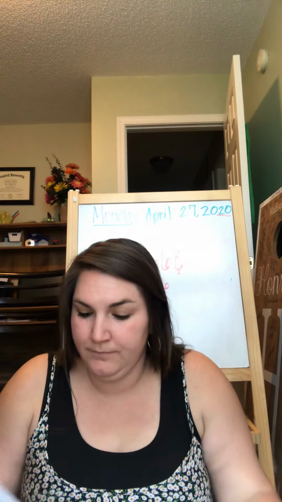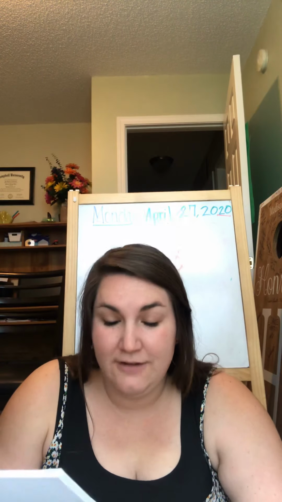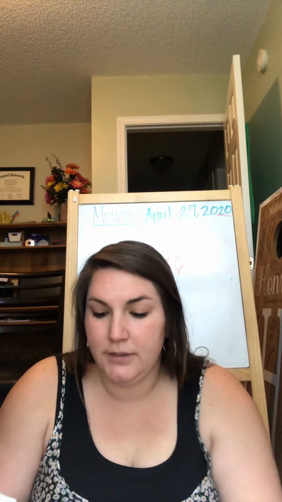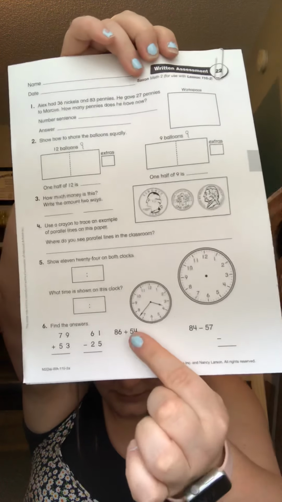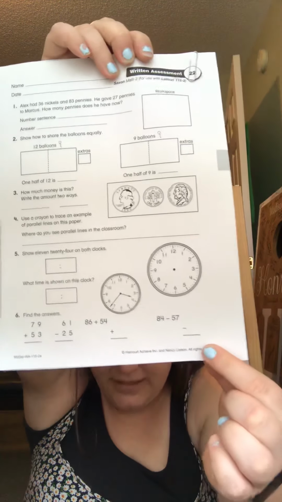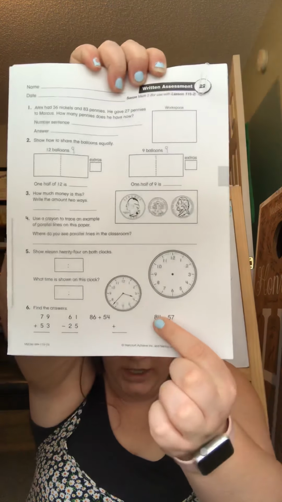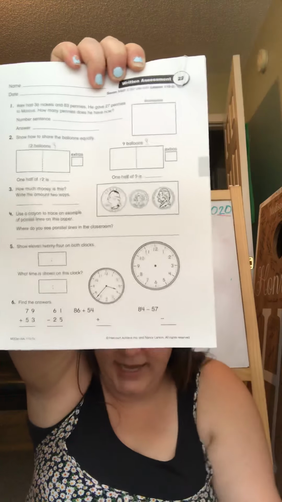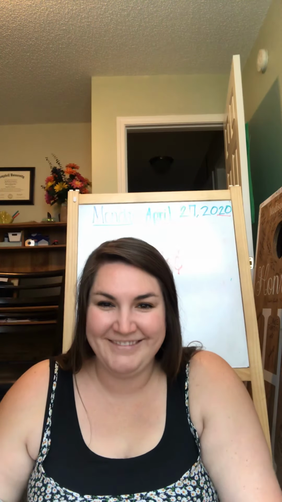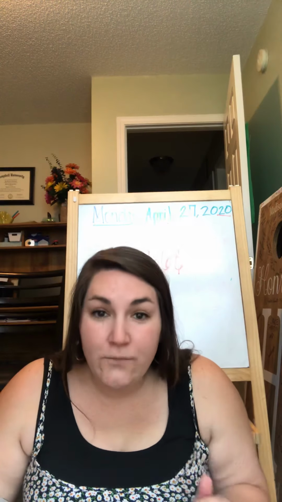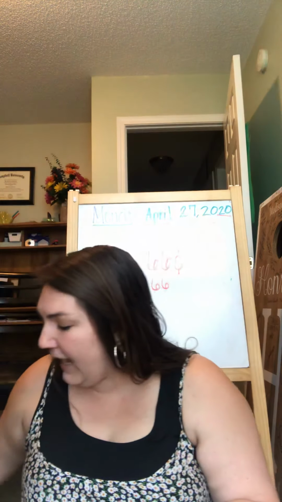Go next door. Okay? The next one, 86 plus 54. Use those numbers and put it in the stack and solve like they've given you here. Okay? Use these numbers. Put them in here. And then the one over here, 84 minus 57. Watch your sign. We are subtracting, okay? They're trying to confuse you, but don't let them confuse you. All right. Good. So hopefully you are finished. And if you are, go ahead and put this paper to the side.